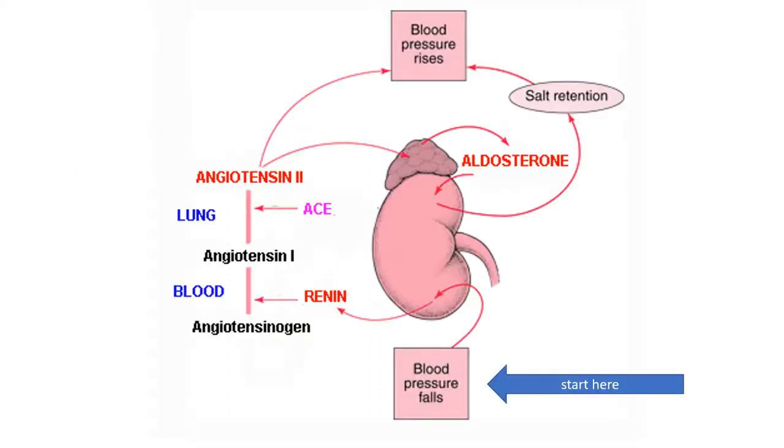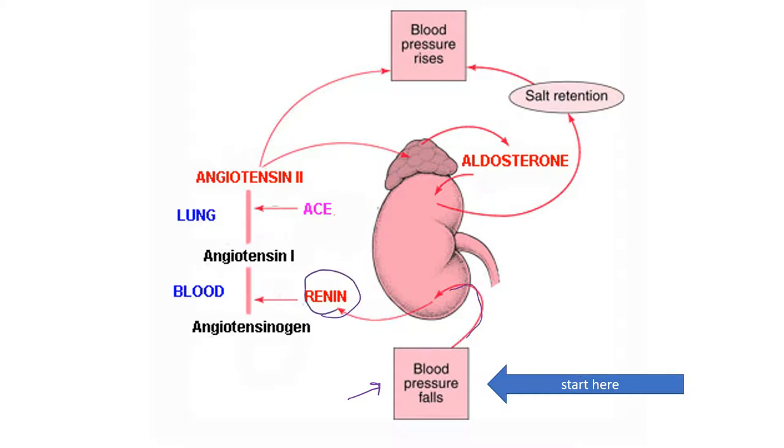So, looking at this as a big picture, we're going to start talking about angiotensin a little bit. You can kind of see it in the picture here. So we're going to start here. I had to put a starting spot because this picture looks like I don't even know where to begin. Blood pressure falls. So this is your trigger, but again, not the trigger for aldosterone secretion. We just have a drop in blood pressure. Now, this causes a chain of events to happen. So when blood pressure falls, the kidney picks up on that and it secretes renin.